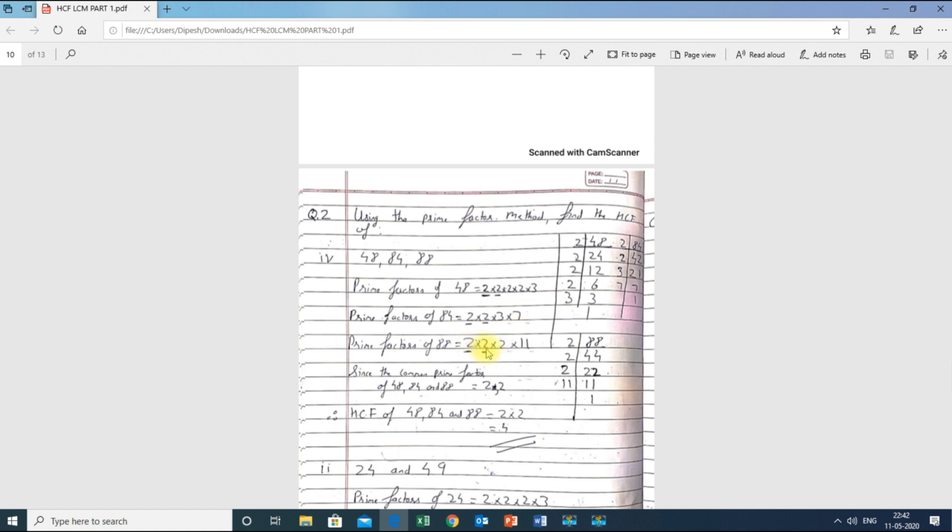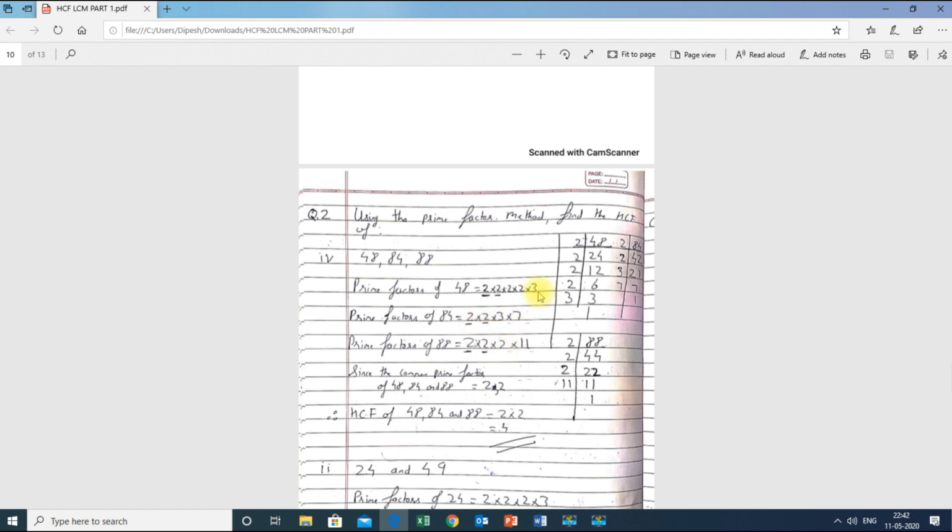If I am not putting multiplication, then it will be considered wrong. So the common prime factors of 48, 84 and 88 are 2 and 2. You can see there is one 2 which is repeating everywhere, and there is one more 2 which is repeating everywhere. There is no other number which is repeating. See here it is 2, one more 2 is there, but it is not repeating in this particular part. There were already two 2's over here which we have marked, and only here it is there, but here it is not there, therefore not considered.